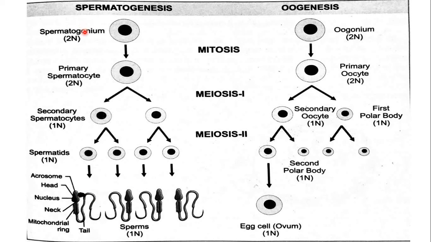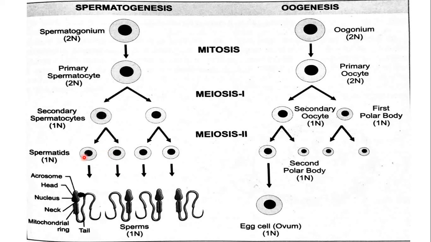I repeat it once again. Some cells of the seminiferous tubules, which are called spermatogonia, undergo mitosis and produce primary spermatocytes. These primary spermatocytes, which are diploid in number of chromosomes, undergo meiosis 1 and produce two secondary spermatocytes. These secondary spermatocytes are haploid. And again, in second meiosis, these secondary spermatocytes produce four haploid spermatids.